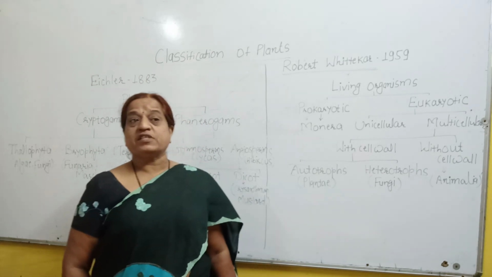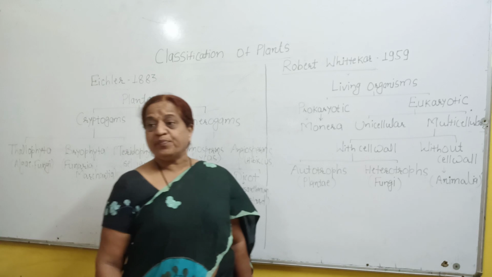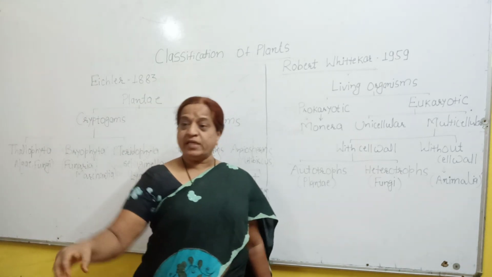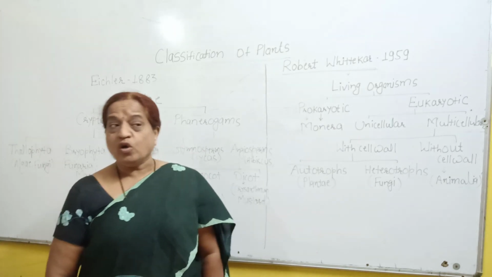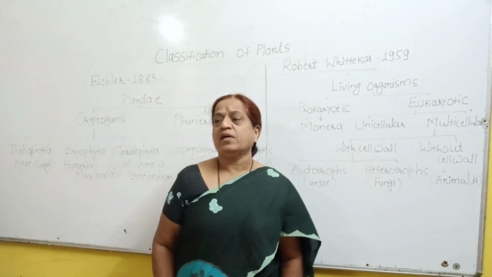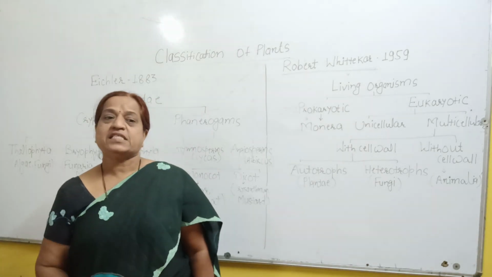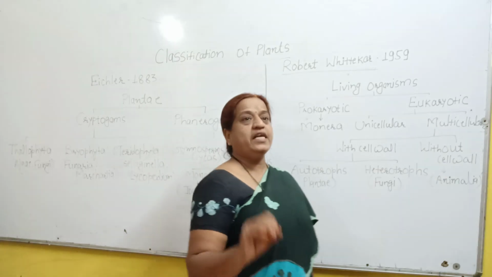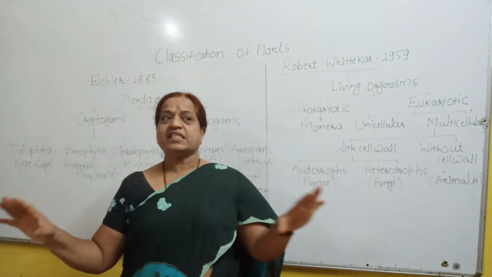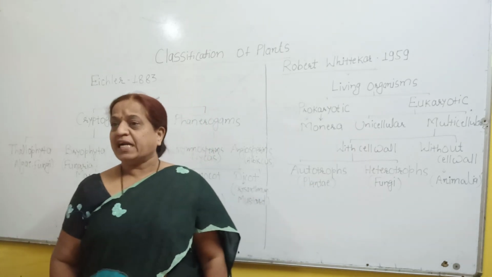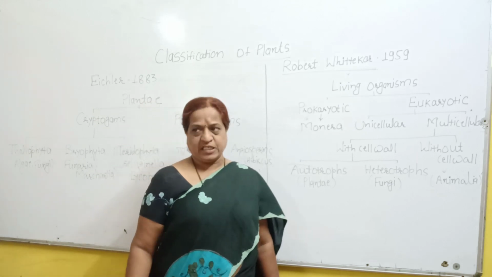So in that way there is a variety present in the plants. They show diversity with respect to habitat also. Few plants are terrestrial, they grow on land. Few are hydrophytes, they grow in water. Some are aerial, some are insectivorous. So a diversity is present among the plants. And if you want to study these plants systematically and scientifically, it is convenient to study the plants by arranging them in different smaller groups. That means with the help of classification. And hence classification is essential.